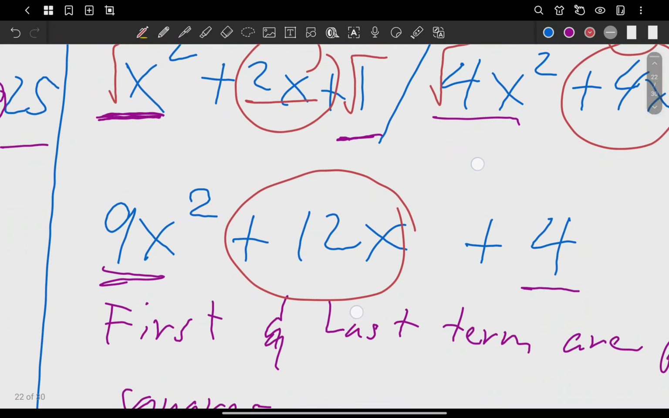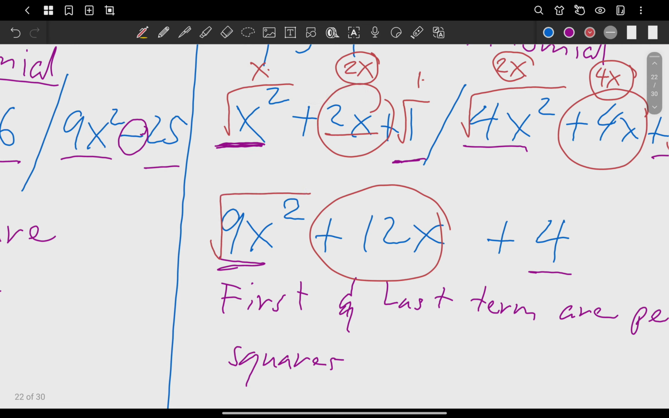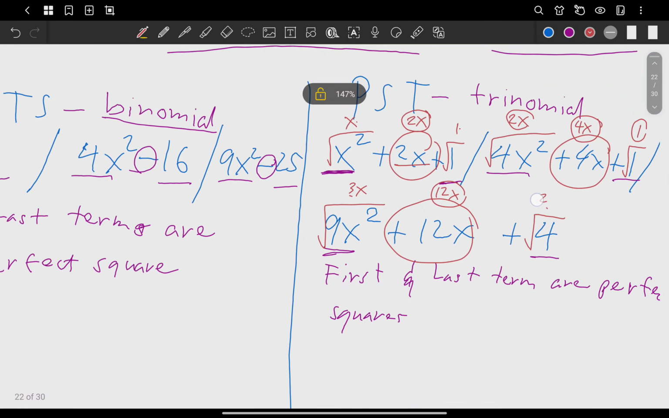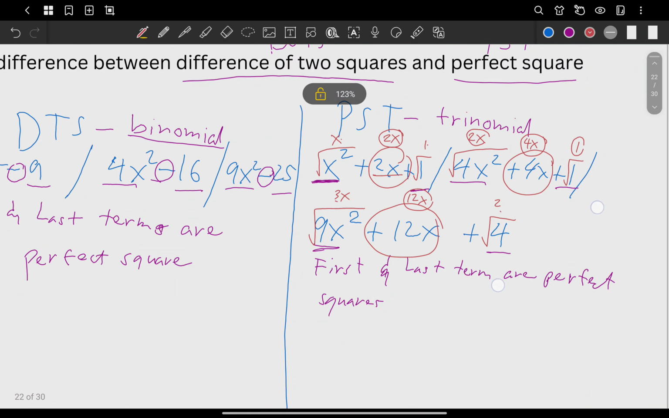Next one. What's the square root of the first and the last term here? Let's say 9x squared. It should be 3x. The square root of 4 is 2. Multiply them. What's 3x times 2? It's 6x. Times 2? It should be 12x. So in that way, we can say a given is a perfect square trinomial.